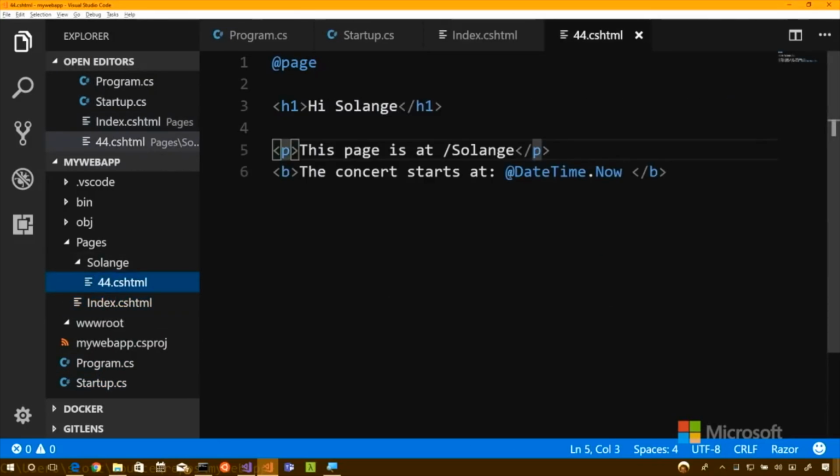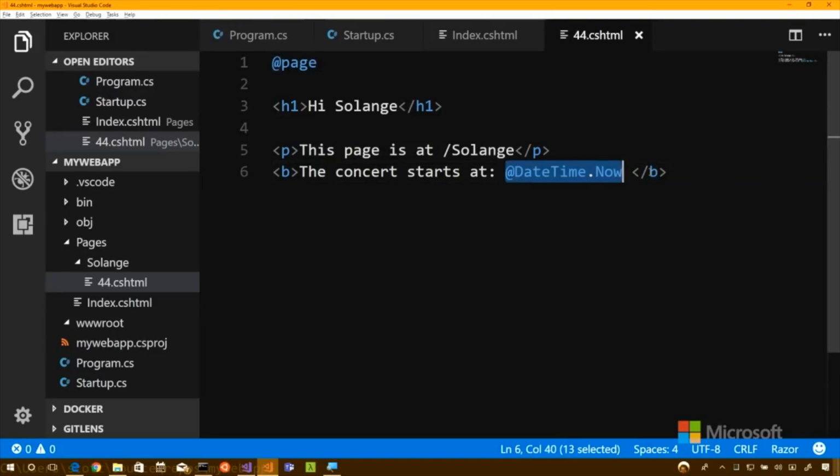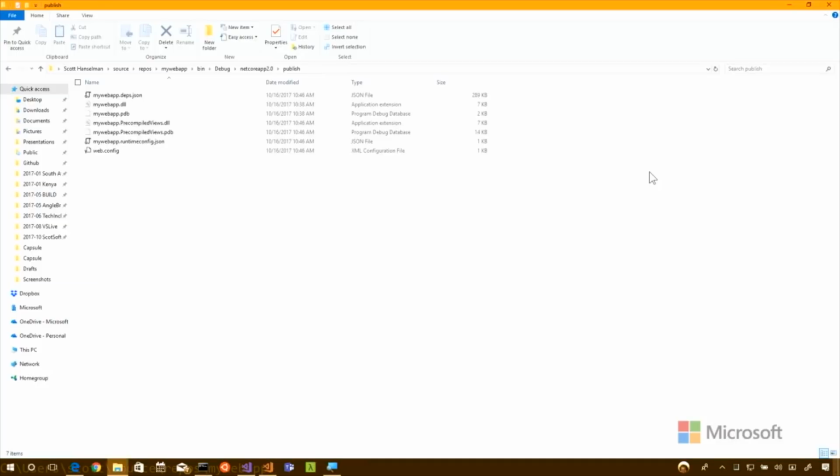Cool. So this is a little bit of C# right here. I wonder if I could cheat. Like, we can write C# here, right? Can I say 2 + 2? What am I allowed to say in there?